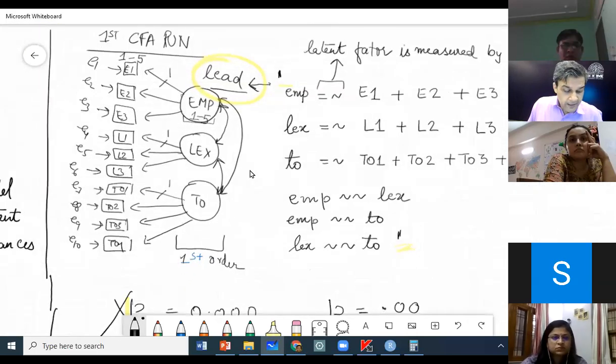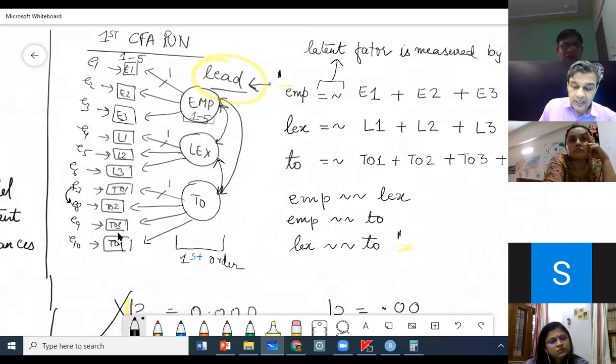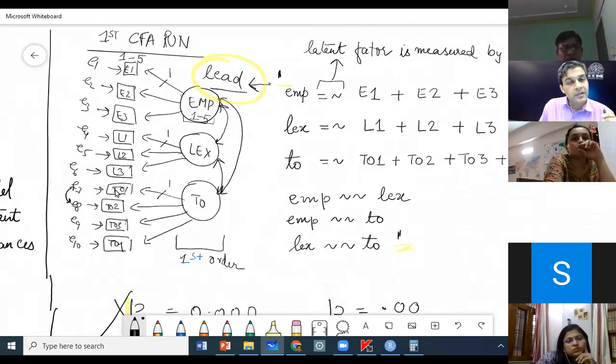Here, it is saying that TO1 should covary with TO2, that is item 1 and item 2 of task orientation should be correlated to each other. Given that these are items of the same latent factor, measuring the same underlying dimension, it is reasonable to assume that what they are capturing is going to be correlated. And therefore, this is a realistic thing that I can accept.